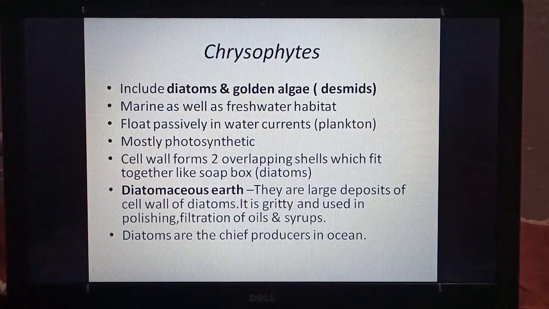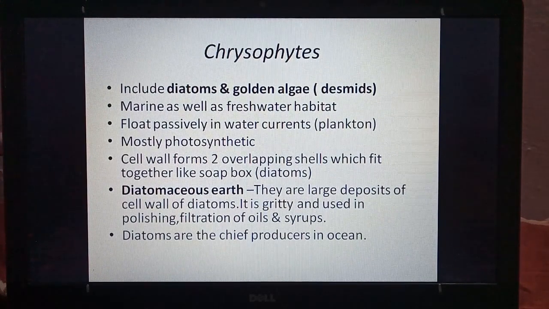First is chrysophytes. So they include two types of organisms, diatoms and golden algae, which are called desmids. They are marine as well as freshwater in habitat. So they are found in marine as well as freshwater condition. They float passively in water currents. This condition is called plankton. So what is a plankton? Means the organism float in water current. They do not move on their own. Wherever the water moves, they move passively.